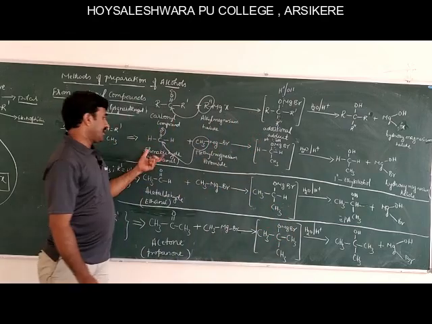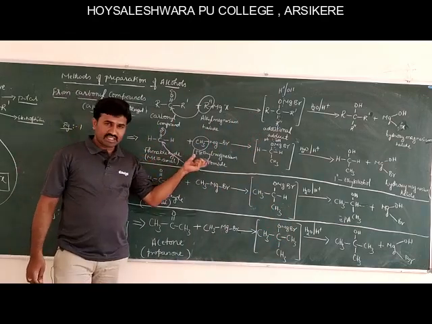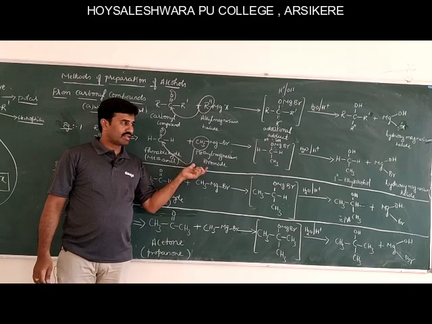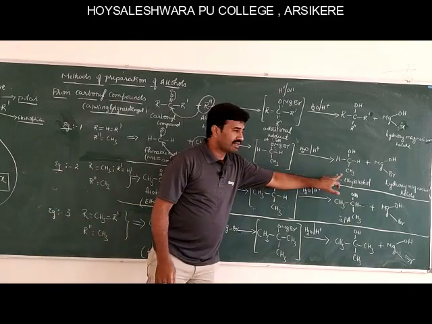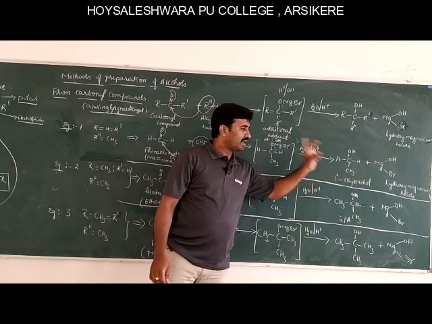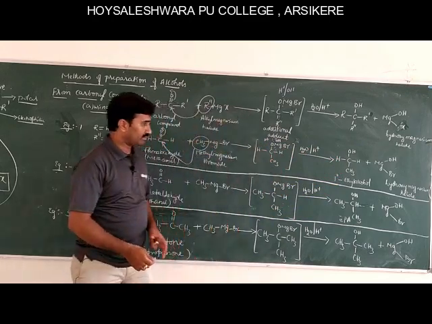In a simple way, formaldehyde upon treating with methyl magnesium bromide forms primary ethyl alcohol and hydroxy magnesium bromide.